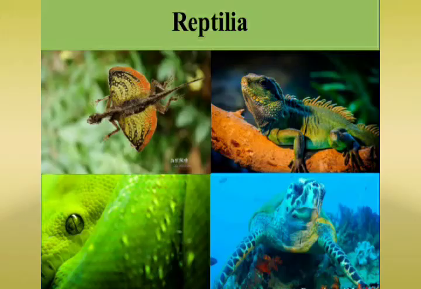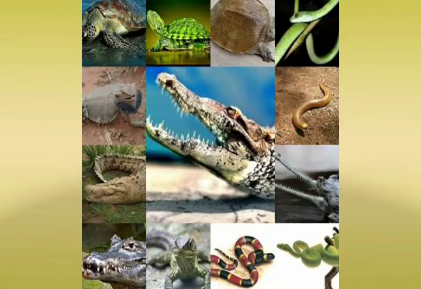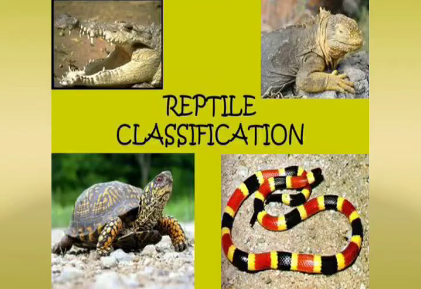Next is Reptilia. Reptiles mostly live on land. Some live in water too. Their skin is dry and scaly. They breathe through lungs. In this, females lay soft shelled eggs on land and they have 4 short legs for crawling on land. Examples are lizard, snakes, turtle, tortoise, etc.